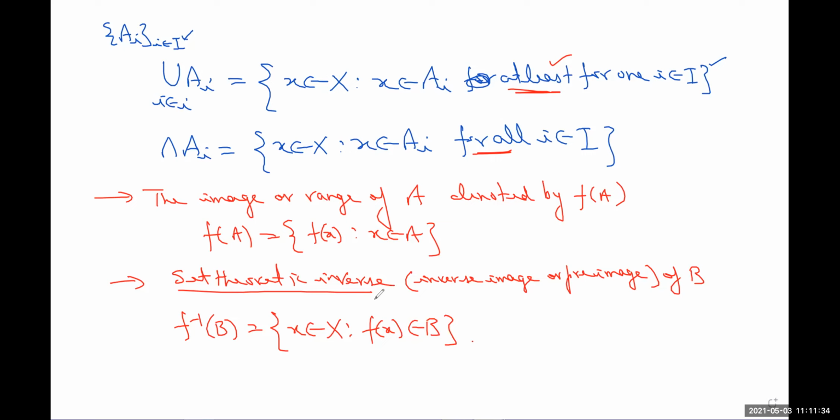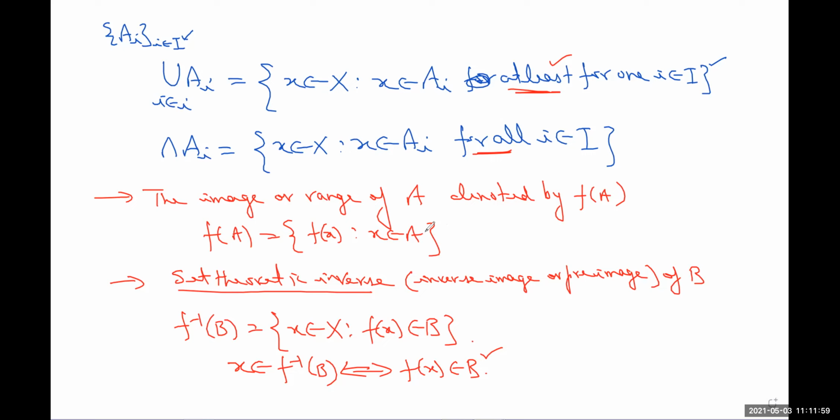Okay. Now using this notation, see, already I explained that whenever x is a member of F inverse B, this implies that fx belongs to B. So we need to remember this one. I mean, it will be used at several places.